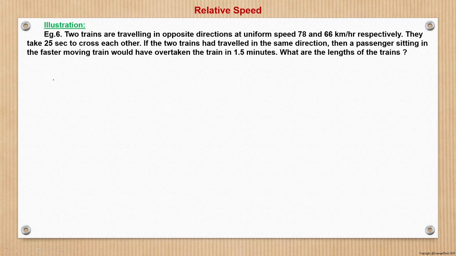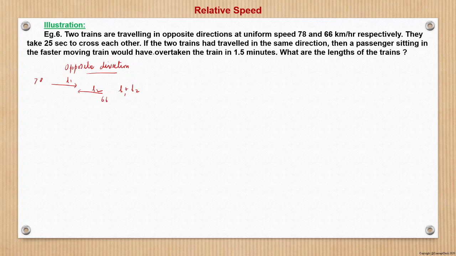So let us see here. Moving in opposite directions. We have seen what happens in the opposite direction. The total distance covered will be n1 plus n2, right? This we have seen. So two trains are moving in opposite directions at speeds of 78 and 66. This is 78, this is 66.